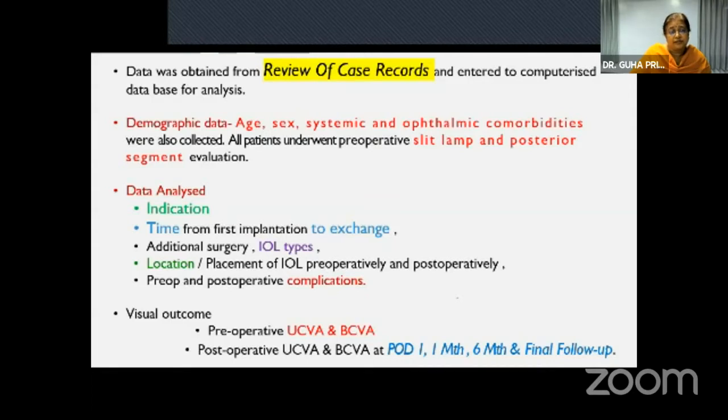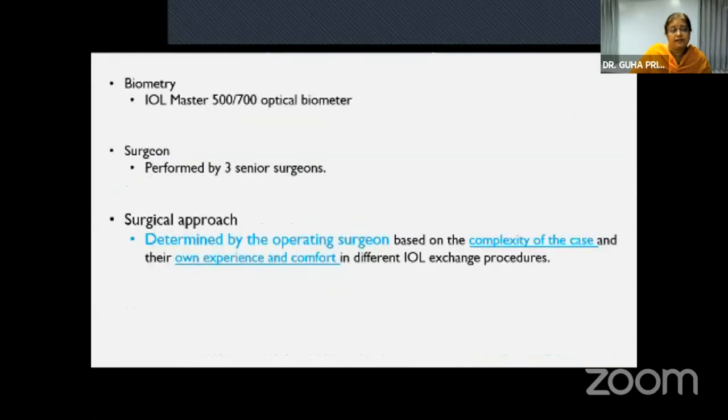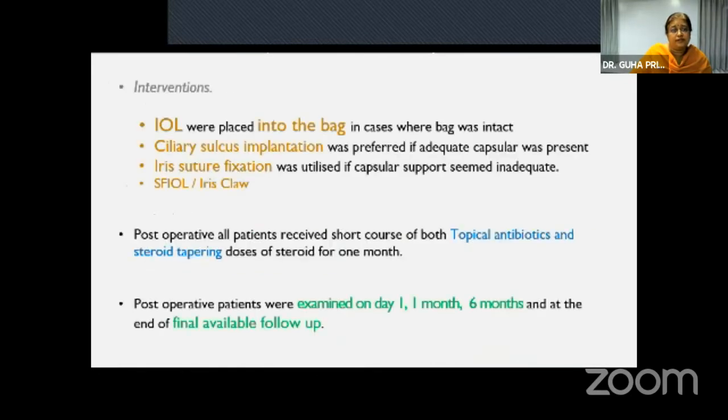and the complications. The visual outcome was analyzed post-operatively, uncorrected and best corrected, at POD 1, 1 month, 6 months, and at final follow-up. The biometry was done using the optical biometer, and surgery was performed by 3 senior surgeons, and the approach was determined by the surgeon based upon the complexity of the case and his own experience. The IOL was placed in the bag when the bag was intact, and in the sulcus if support was adequate. If it was inadequate, suture fixation or a scleral fixated or iris claw lens was done.